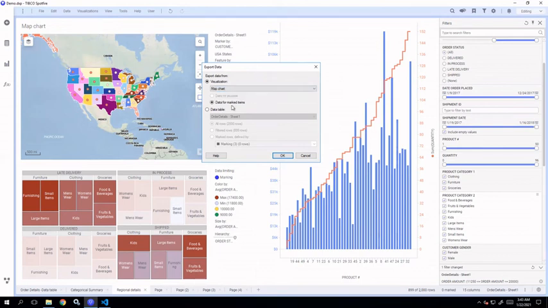Okay, now what kind of data is being exported from these visualizations? The data for marked items, whatever data has been marked. Okay, now if you want to directly export from the data table, what you can do, you can select the data table from here if you have multiple data tables, and then you can select if you want all the rows, filtered rows, or marked rows. When you select marked rows, you can also select the marking if you have multiple markings. Which marking do you want to export the data from?